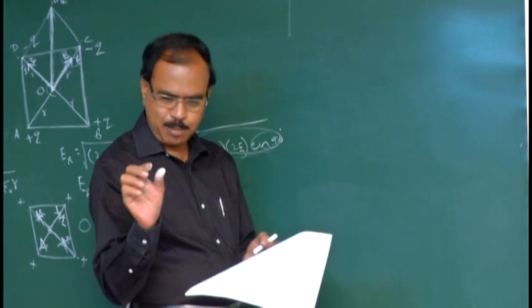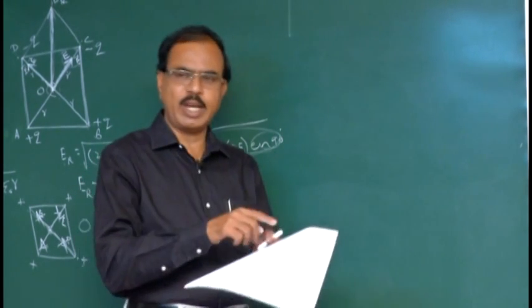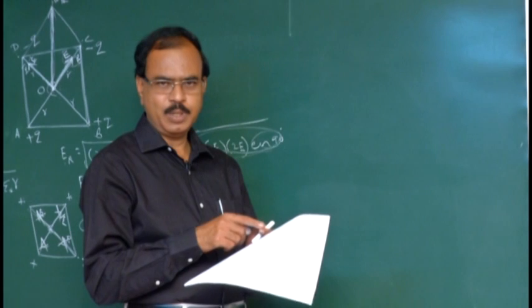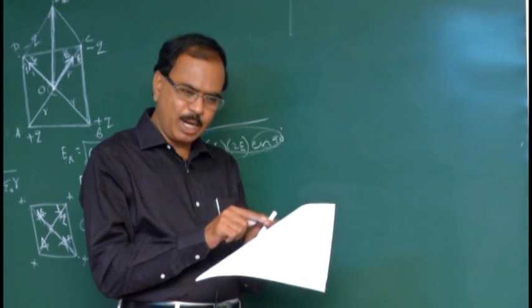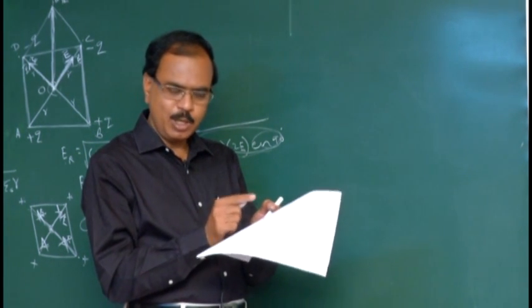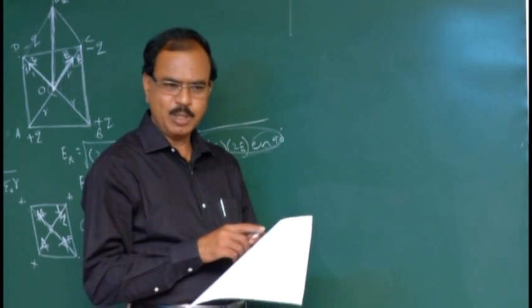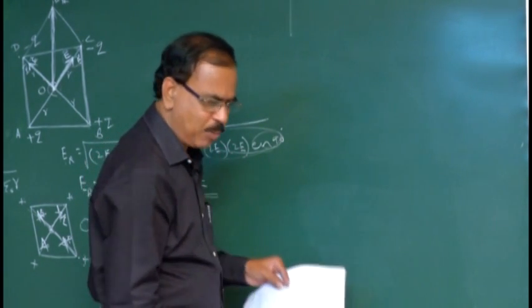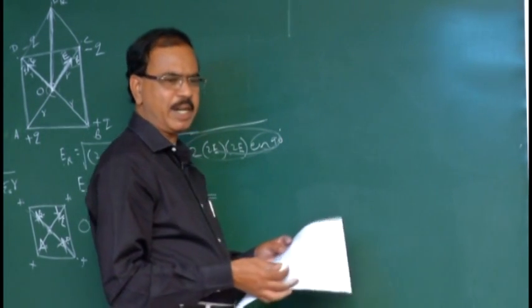So in this non-polar molecule, you can induce a dipole. By applying the electric field, we can make the center of positive charge and the center of negative charge separated. By applying the electric field, that is the induced dipole moment. So this induced dipole moment, or even a permanent dipole moment, is generally oriented randomly.